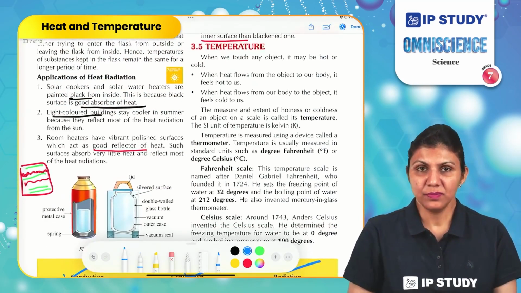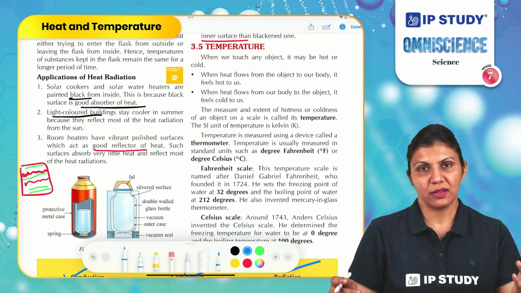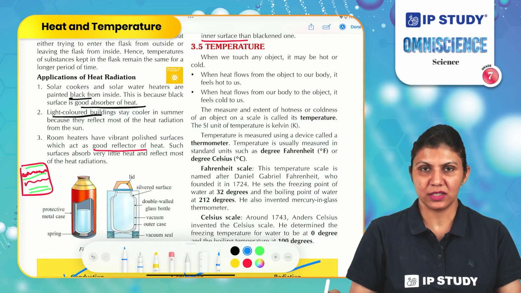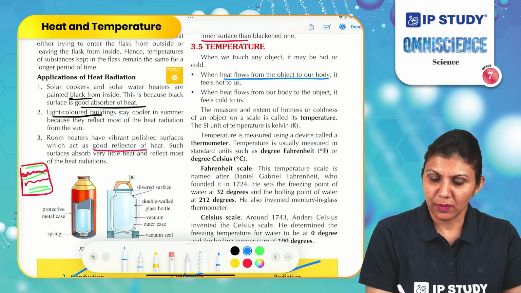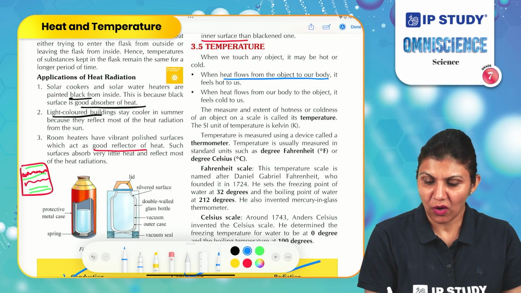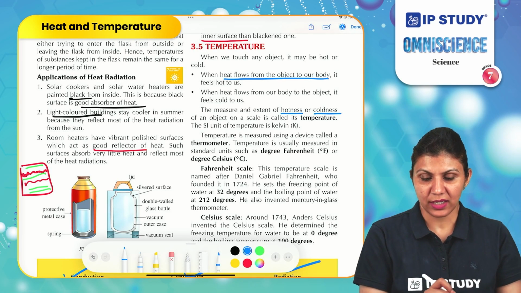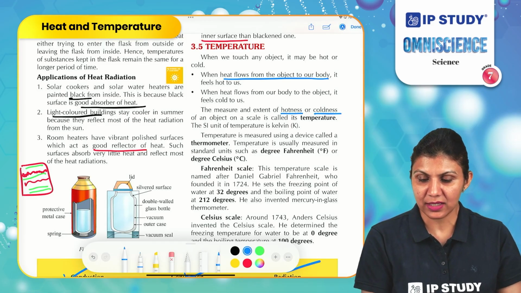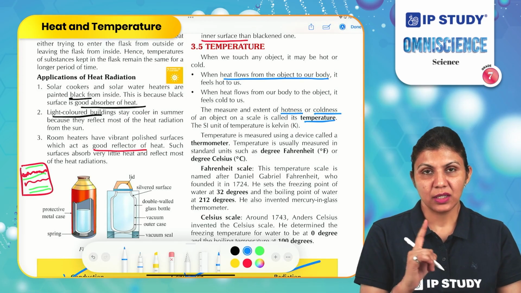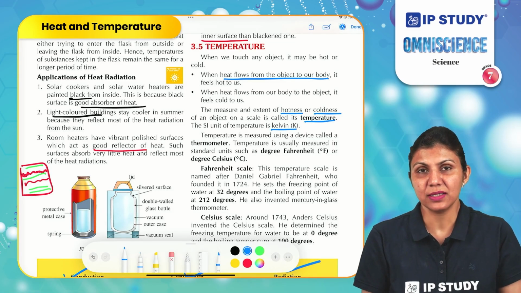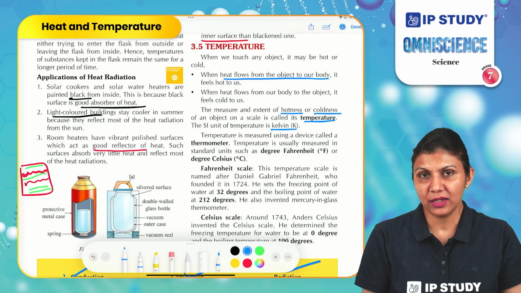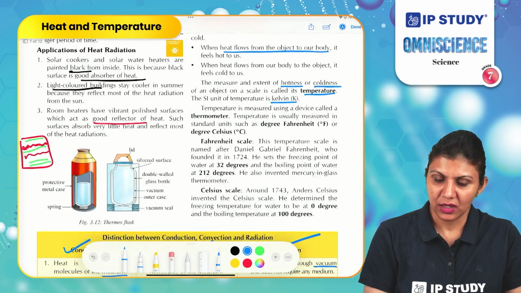What is temperature? We have studied heat. Heat is a form of energy and we measure it in terms of temperature. So the measure of the extent of hotness or coldness of an object on a scale is called temperature. It is measured in Kelvin. Kelvin is the SI unit, the standard unit of temperature.